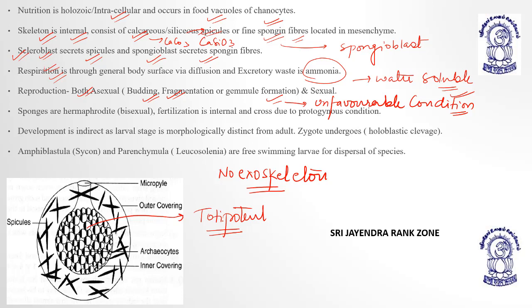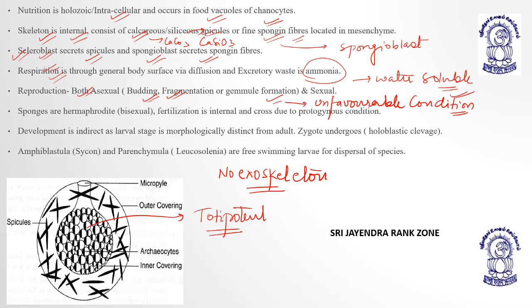Okay, sponges are hermaphrodite, means they are bisexual, both the sexes are present on one body, means their fertilization will be internal, because there is no need to send sperms outside of the body, right? And their fertilization can be cross as well. Okay, see, as you have learned in cross fertilization, self fertilization. Cross fertilization is due to protogynous condition.